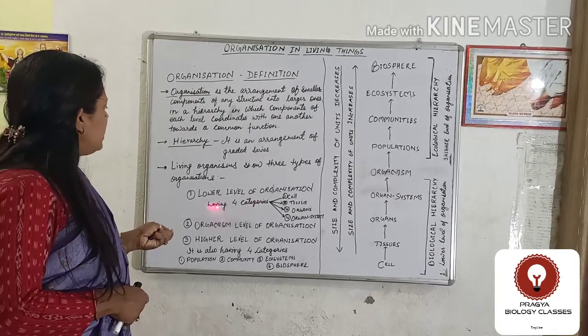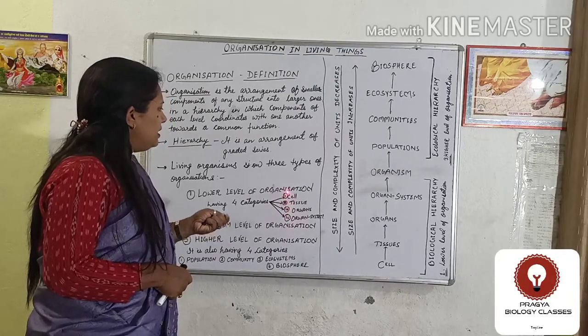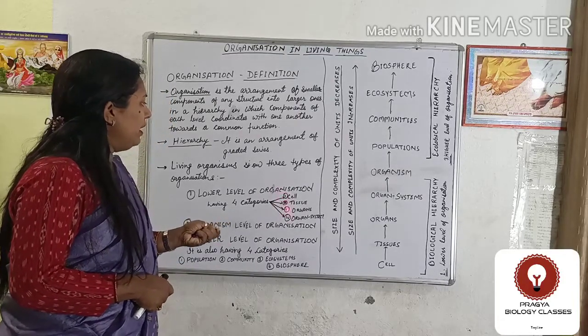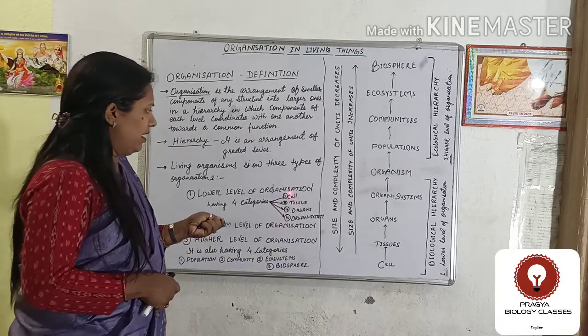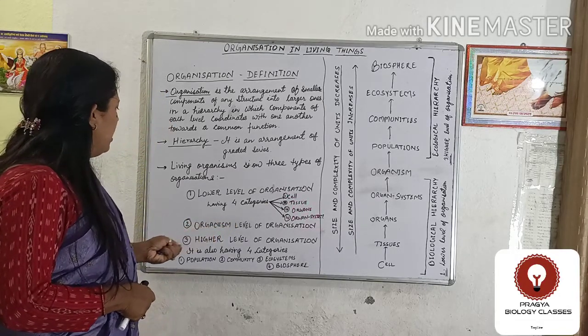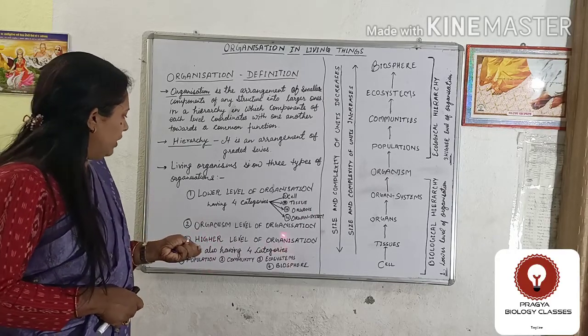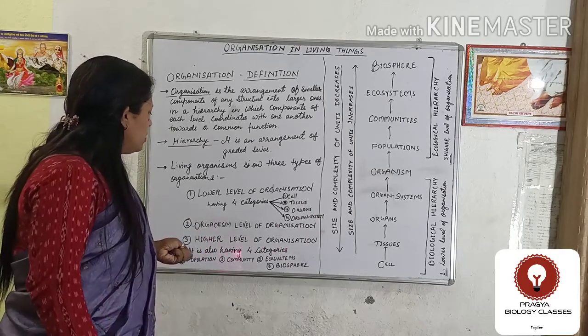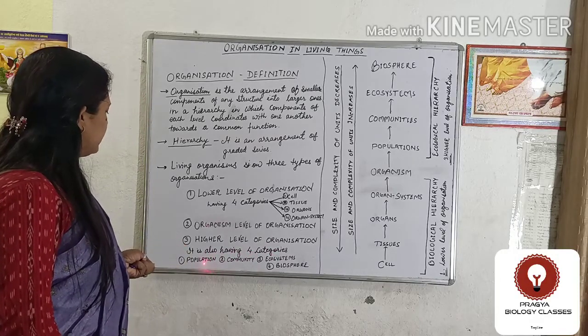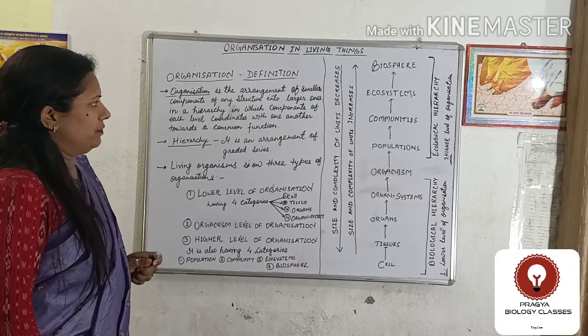The first level is composed of four different categories: cell, tissue, organs, and organ system. Whereas the third level, the higher level of organization, also has four categories: population, community, ecosystem, and biosphere.